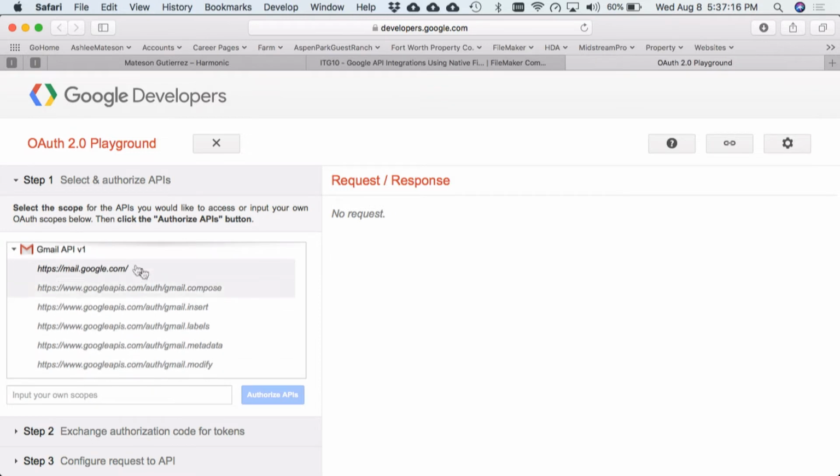Okay, so what we see right here is different types of scopes that we can use, and these are different areas of access to Gmail. If you chose a different API, it would have different scopes as well that provide different types of access. But we're going to use mail.google.com. This will allow us to read, send, delete, and manage your email. So we'll simply select it and then authorize.